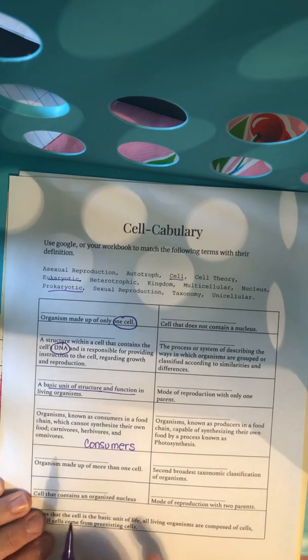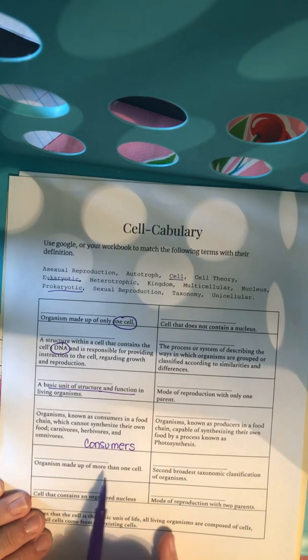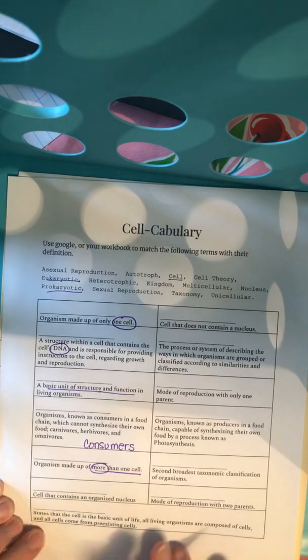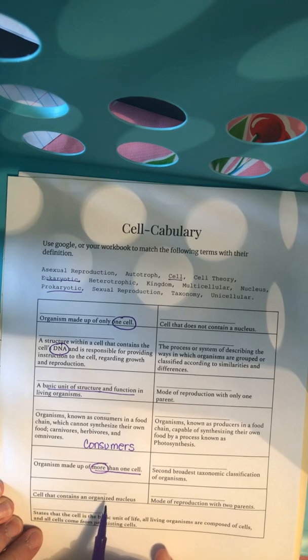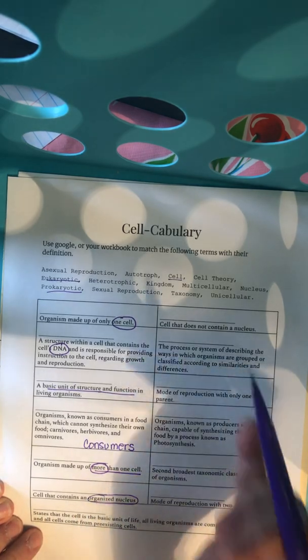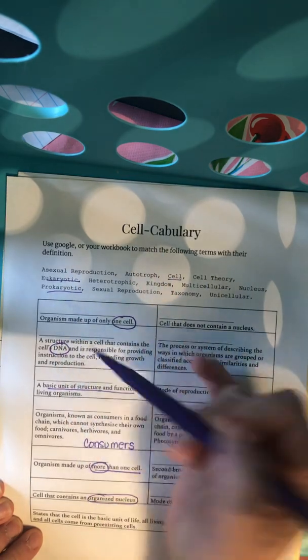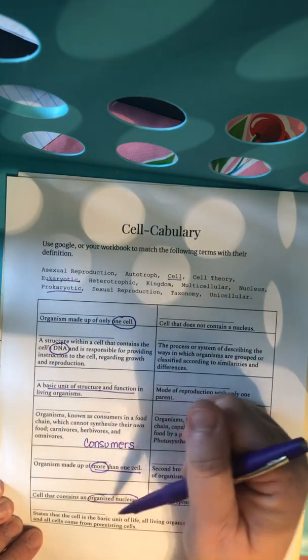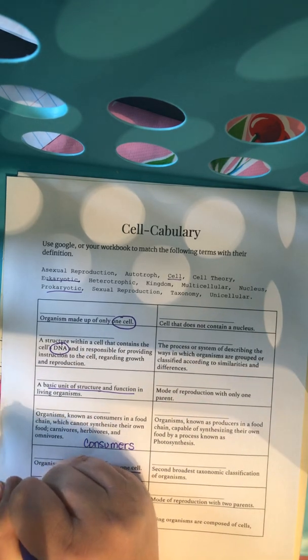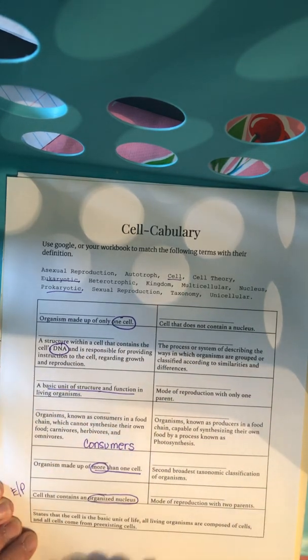Organism made of more than one cell, cell that contains an organized nucleus. So there's two different types of cells. You've got your eukaryotic and prokaryotic. One contains an organized nucleus. Okay? I'm just going to put EP because it's one of those. Okay?